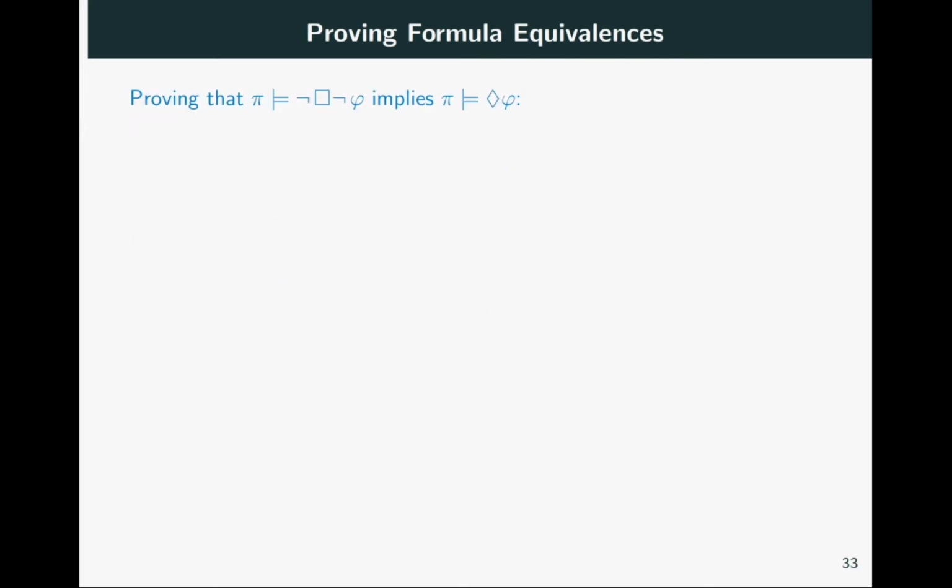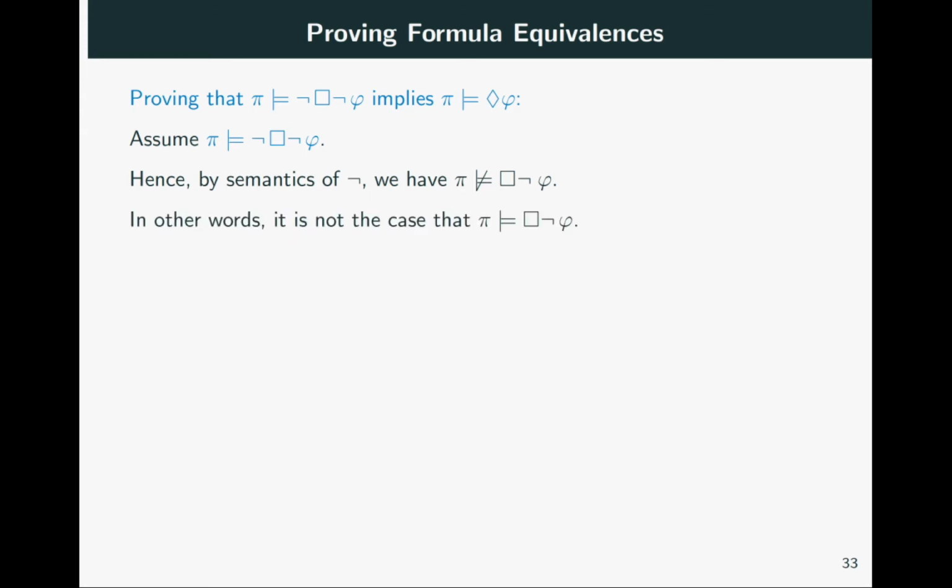For the converse implication, let us assume that pi satisfies not always not phi. By the semantics of not, this means that pi does not satisfy always not phi. In other words, it is not the case that pi satisfies always not phi. Now, applying the semantics of always, we obtain that it is not the case that pi i satisfies not phi for all i. It's just turning this into this, applying the semantics of always.